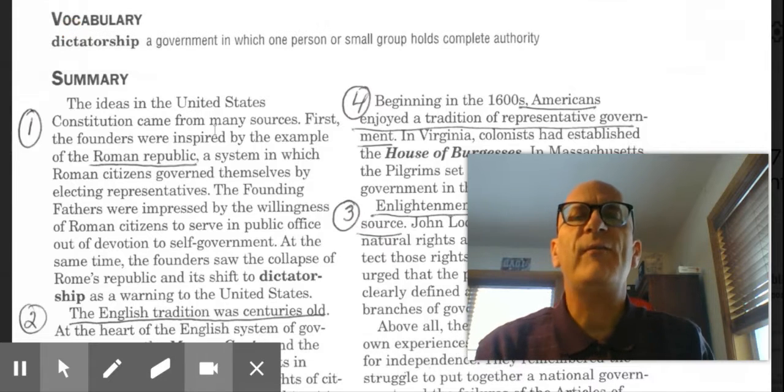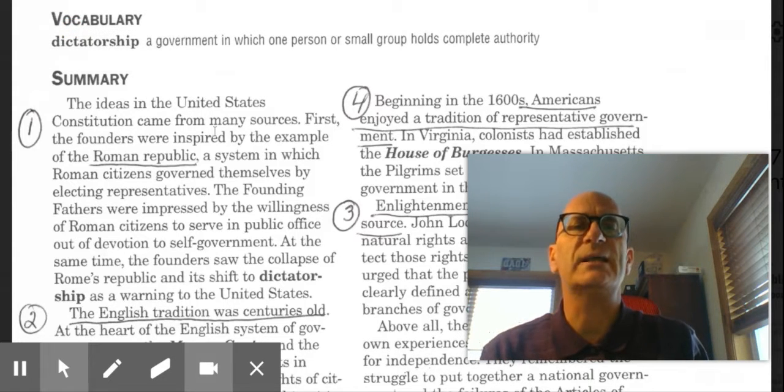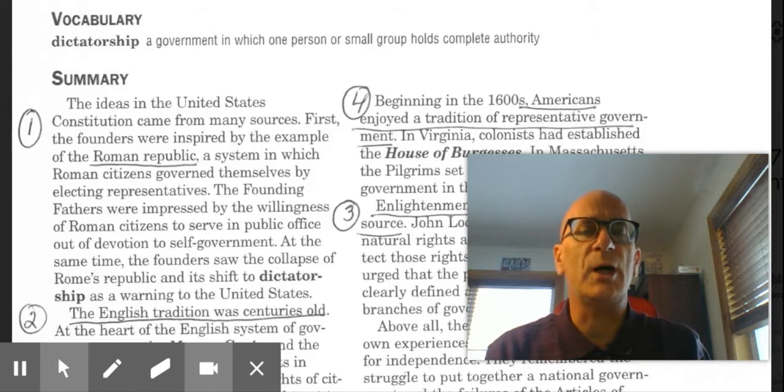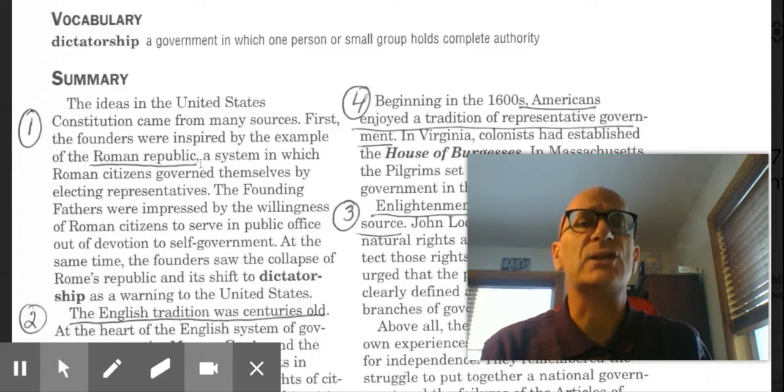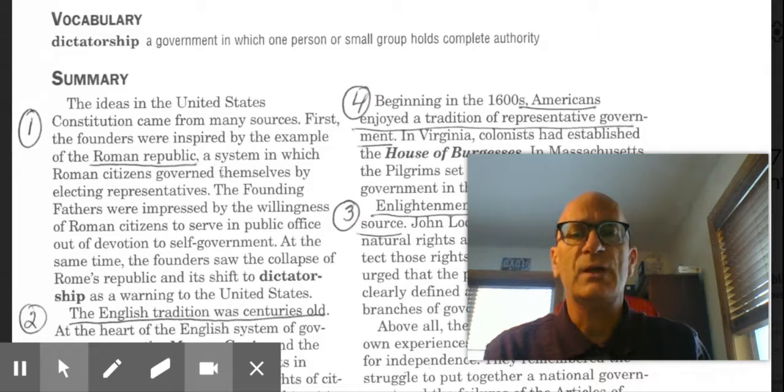First, the founders were inspired by the example of the Roman Republic, the civilization of ancient Rome, a system in which Roman citizens governed themselves by electing representatives. The founding fathers were impressed by the willingness of the Roman citizens to serve in public office out of devotion to self-government.